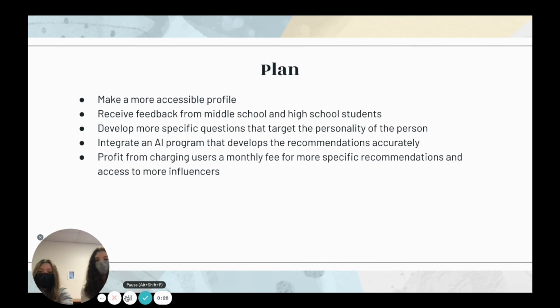We also want to make a more accessible profile for the user so that they can customize it as much as they want to. We also want to receive feedback from middle school and high school students to make our app more specific for them and make sure that we're hearing out what could be possible users. We also want to make a profit from charging users a monthly fee for more specific recommendations and access to more influencers.